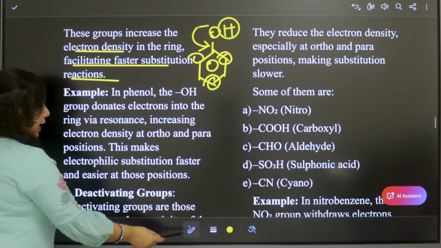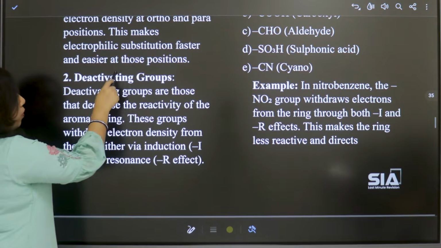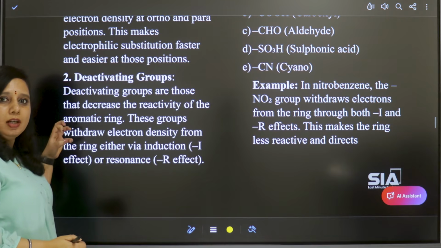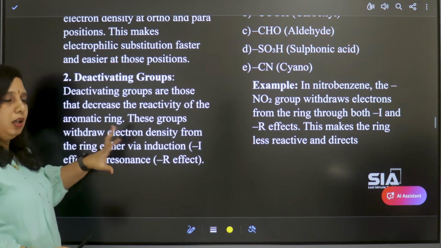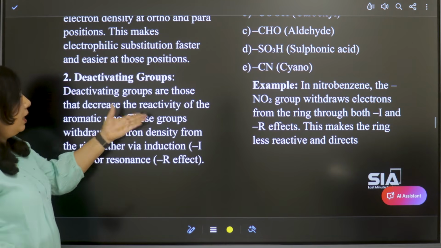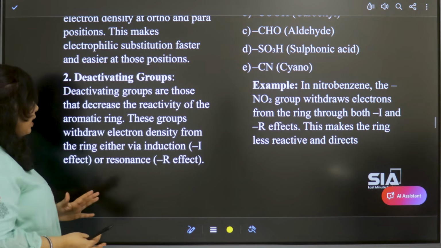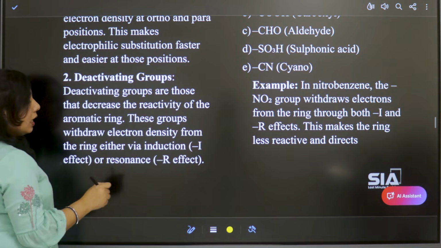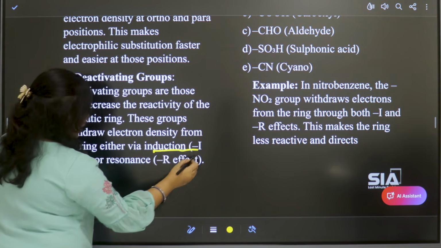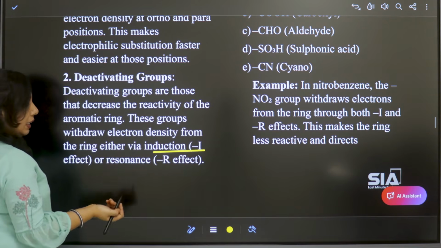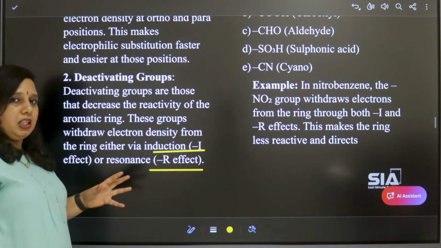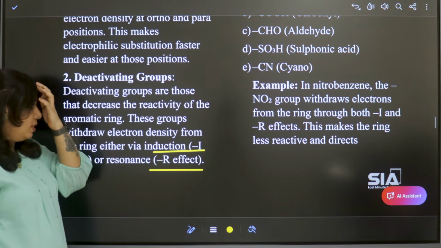This is about activating groups. Then deactivating groups. That means they take away the electron density from the ring, thereby decreasing the reactivity. So this effect occurs due to minus inductive effect or minus resonance effect, negative inductive effect or negative resonance effect.